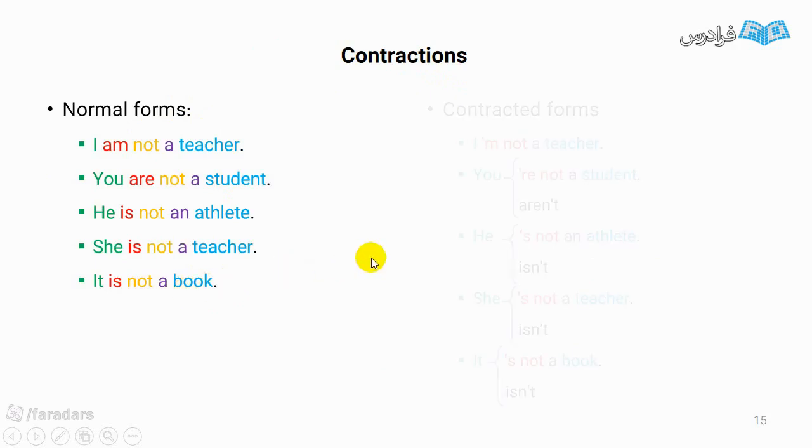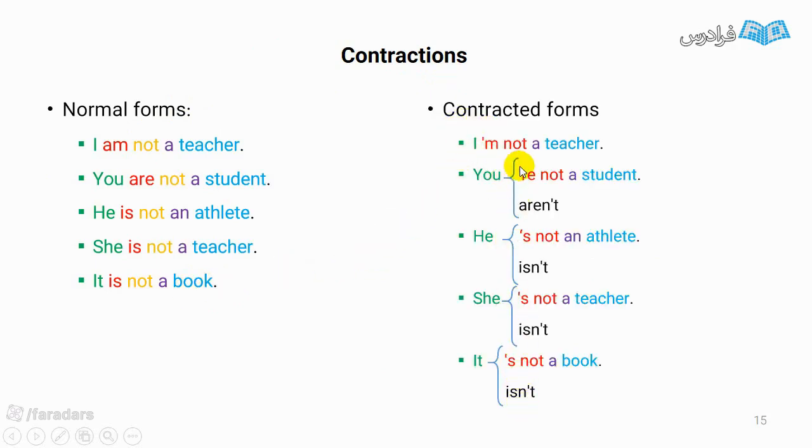Formal forms, and they are contracted forms. I am not a teacher. What is a contracted form? I'm not a teacher. But look at the second example. You are not a student. We have two different forms. You are not a student or you aren't a student. What happened? In the first example, we contract the verb be, but in the second example, we contract not.